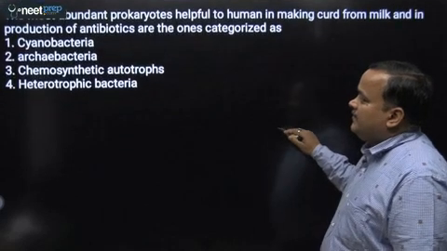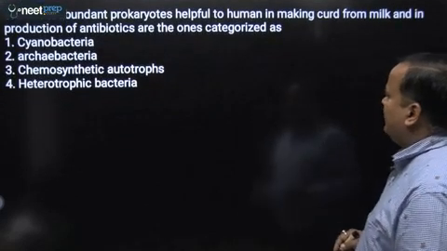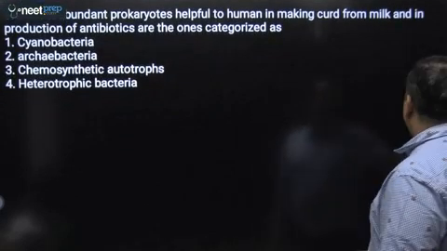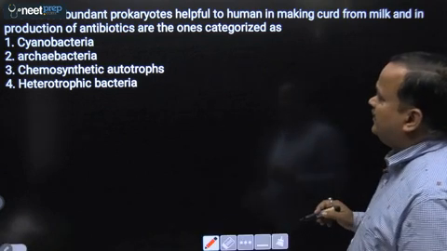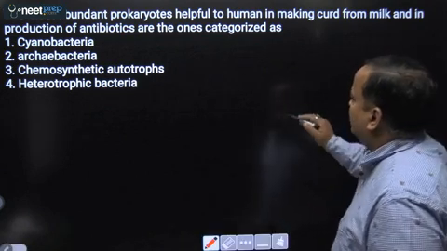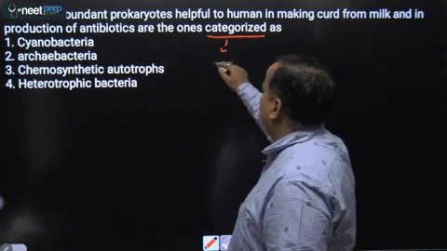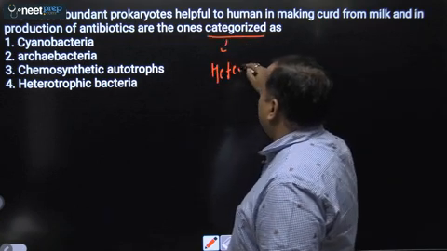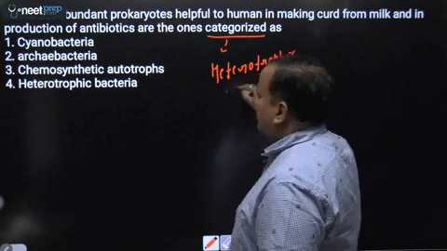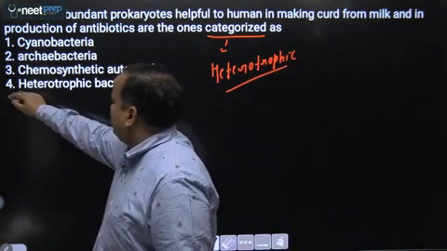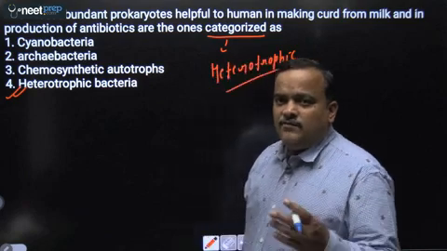Next question. The most abundant prokaryotes helpful to human in making curd from milk and in production of antibiotics are the one categorized as. So these are beneficial activity of heterotrophic bacteria. Okay. So it is heterotrophic bacteria. Answer will be fourth. Okay.